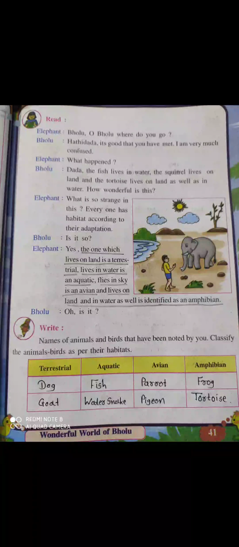Now avian means who can fly, so parrot and pigeon. Now amphibian who can live in water as well as on land, so frog and tortoise. So these are the four types of animals and birds as per their habitat.